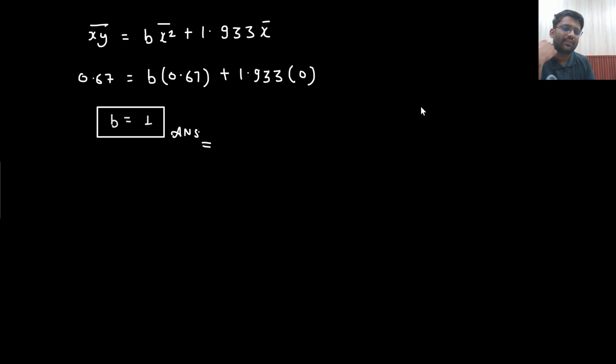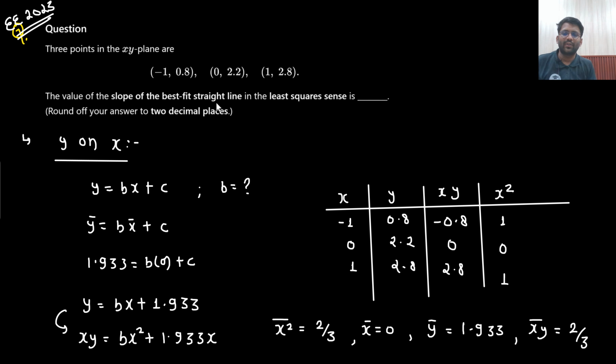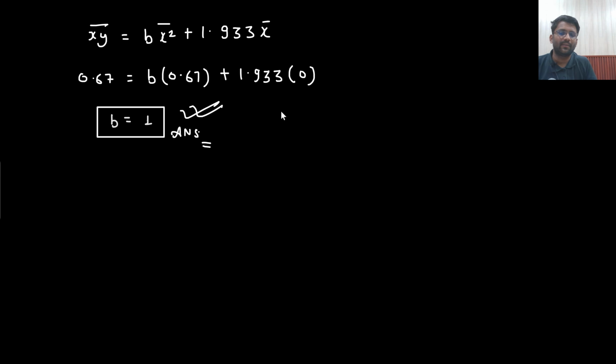So you could have written this answer as 1.00, rounded off to 2 decimal places. They are saying no, but 1.00 you could have written. Least square sense is the slope of the best fit straight line in the least square sense. I don't know what best fit straight line or least square sense means, nothing. You could have simply written the answer 1.00 and it would be correct.